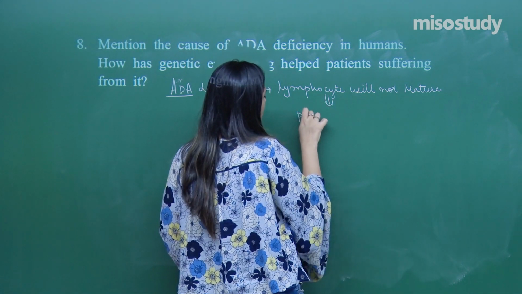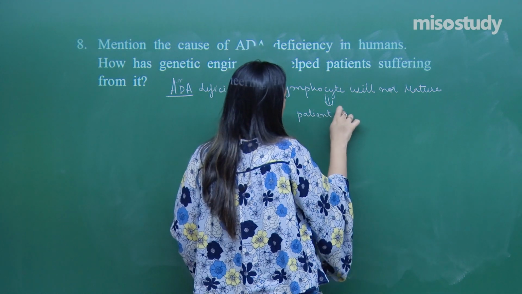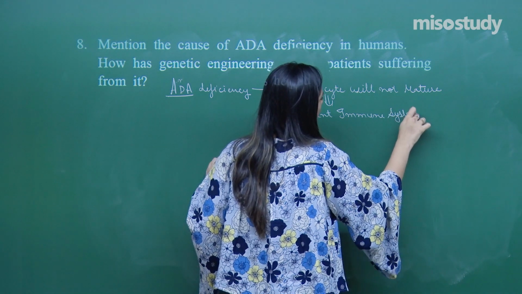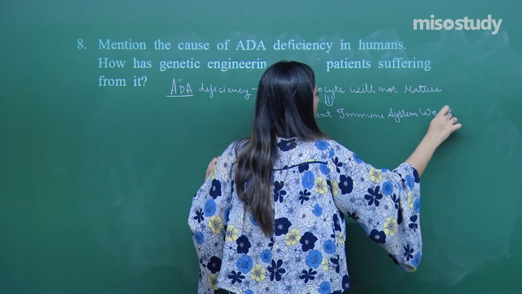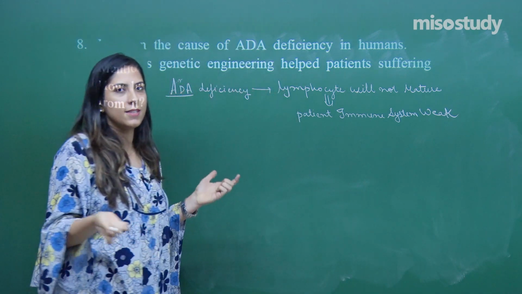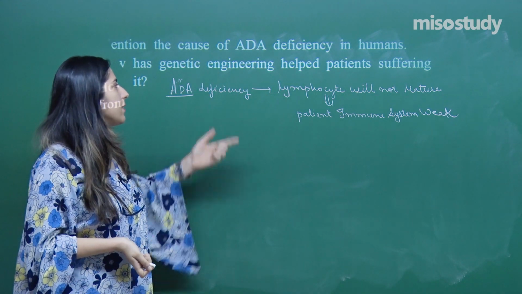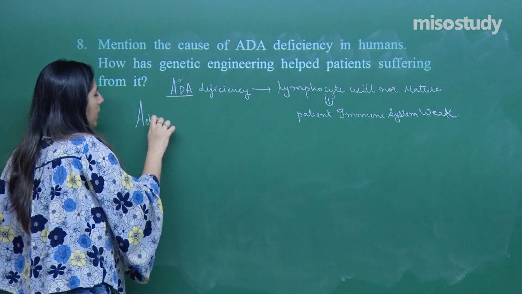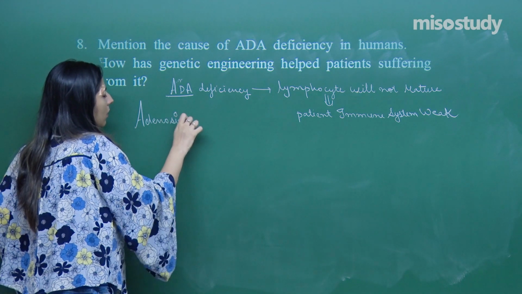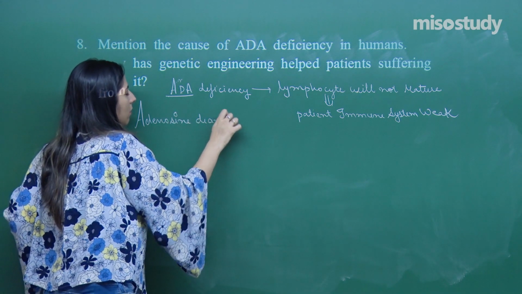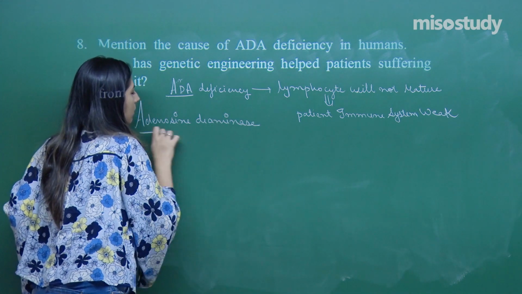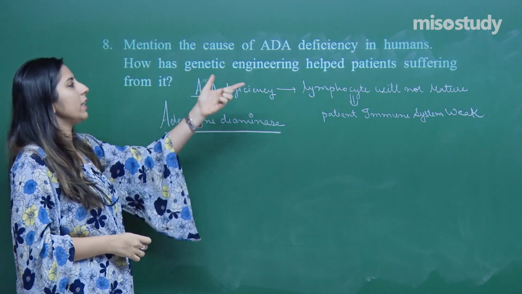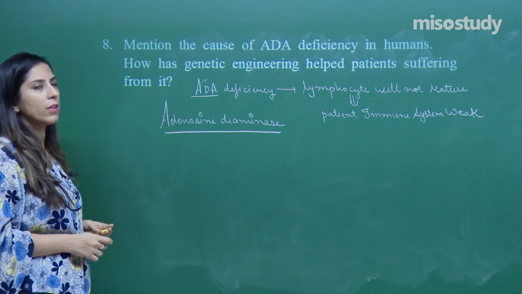So the patient's immune system will be weak. So the immune system is weak, susceptible to various diseases. This is the consequence of the ADA deficiency. What is ADA? That is adenosine deaminase. Now, how has genetic engineering helped patients suffering from it?